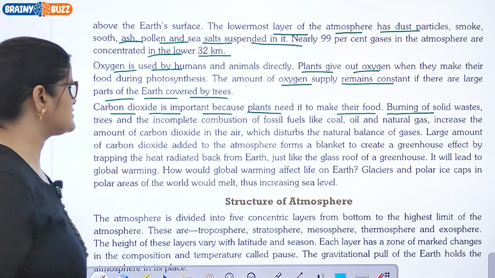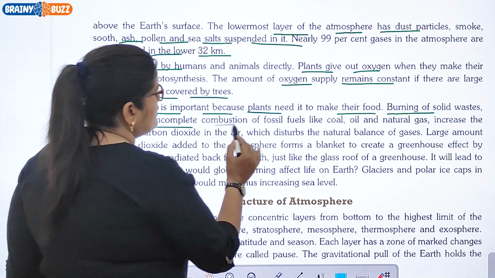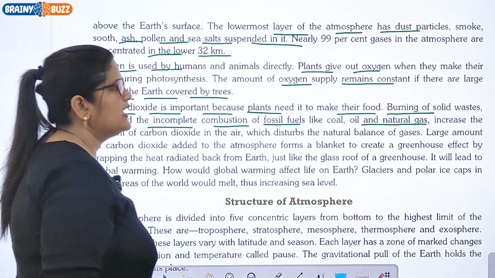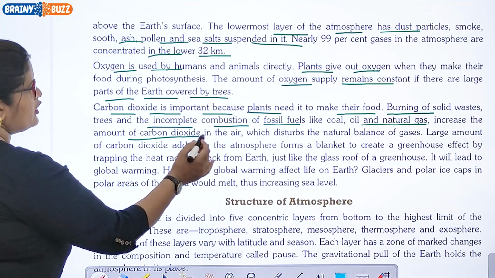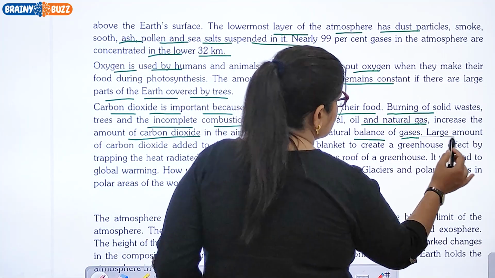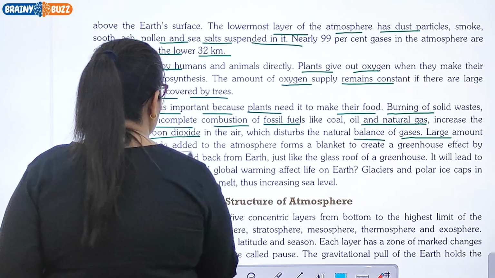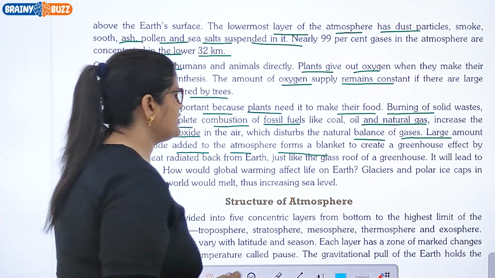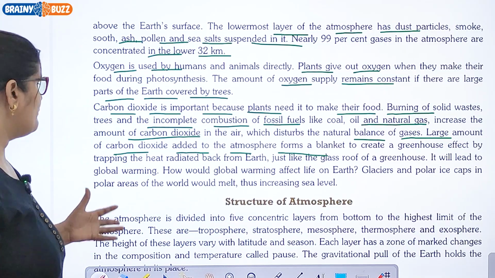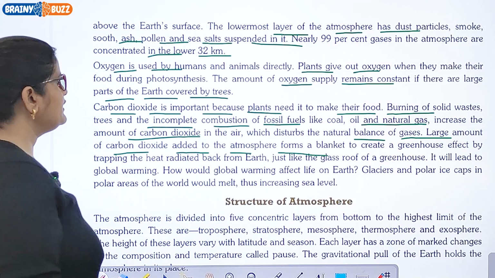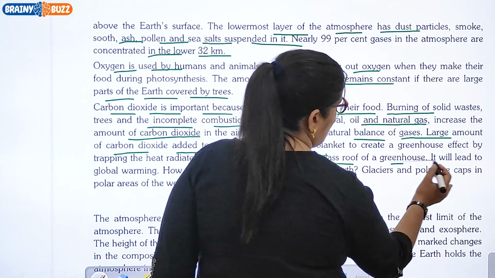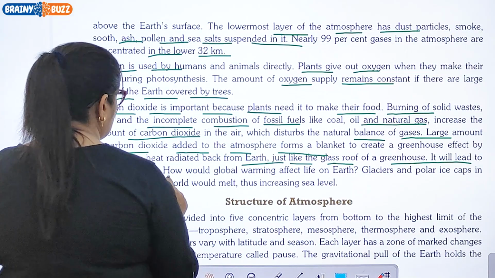Burning of solid waste, trees, and the incomplete combustion of fossil fuels like coal, oil, and natural gas increase the amount of carbon dioxide in the air, which disturbs the natural balance of gases. Large amount of carbon dioxide added to the atmosphere forms a blanket to create a greenhouse effect by trapping the heat radiated back from Earth. Just like the glass roof of a greenhouse, it will lead to global warming.